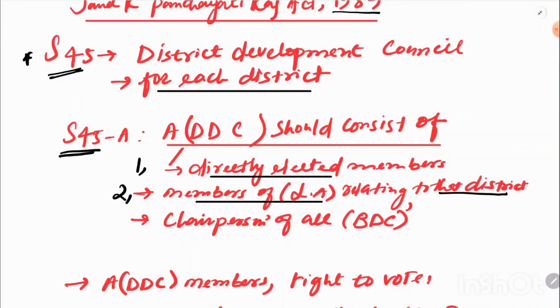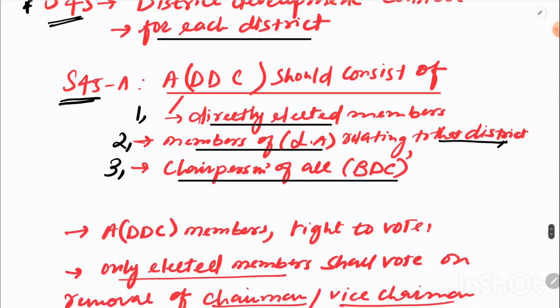But if we take it district-wise, the members that fall within that district and are part of the legislative assembly are also part of the District Development Council, okay? I hope it's clear now. And third are the chairpersons of all block development councils, okay? So these three categories of members will be part of the District Development Council, okay?